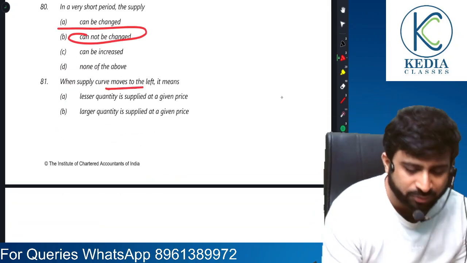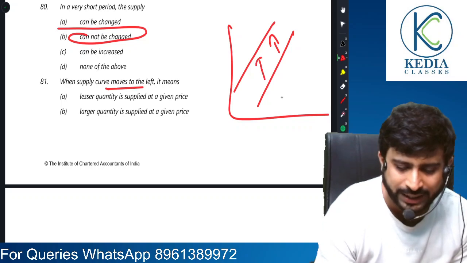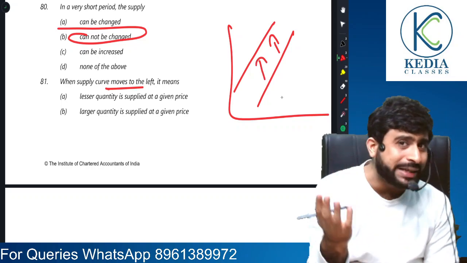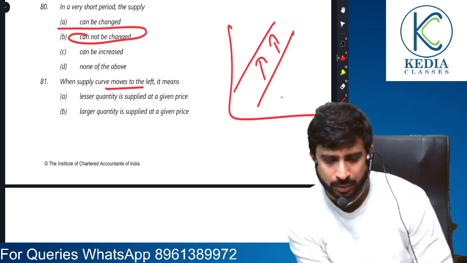When supply curve moves to the left, so if this is the supply curve, there is a leftward shift that has taken place. Now what does it mean? When supply curve moves to the left, it means lesser quantity is supplied at a given price.